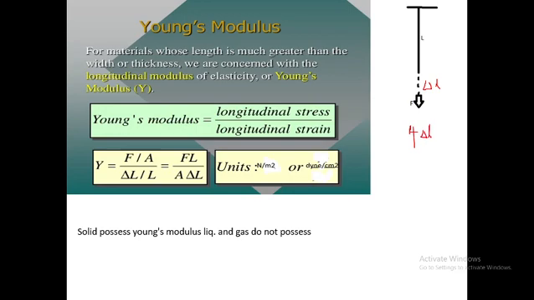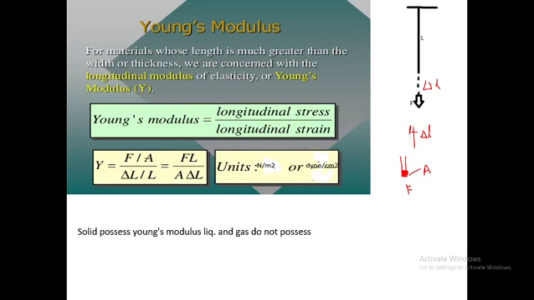According to the definition, stress is force per unit area. Consider this is your wire, and you apply a force whose application area is only this. F is the magnitude of the force and the applied area is the cross-sectional area of the wire. Suppose A is the cross-sectional area, then the longitudinal stress is force per unit area.